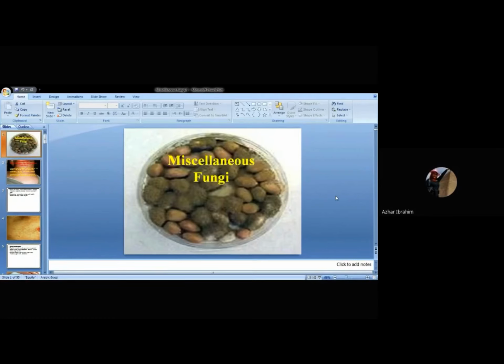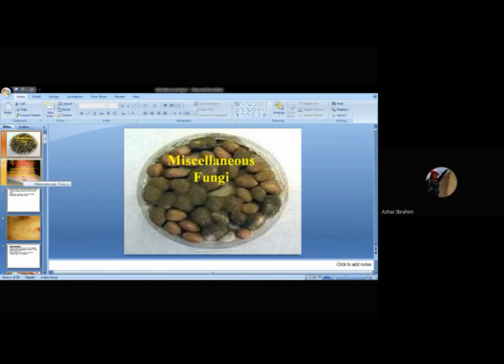What's the meaning of miscellaneous? It means different types of fungi. Put in your mind, we have different types of pathogenic fungi, but we have not enough time to restrict them and to give you all information about each of them. Therefore, I tried to collect the rest, which are the most important fungi in our life and are considered prominent pathogenic ones. Therefore, I collected them in one lecture, which is entitled Miscellaneous Fungi.